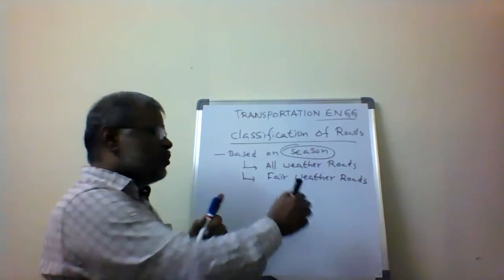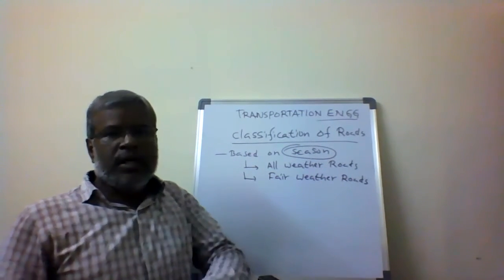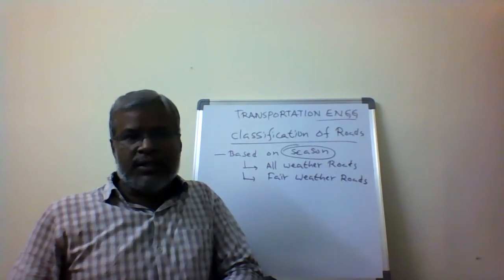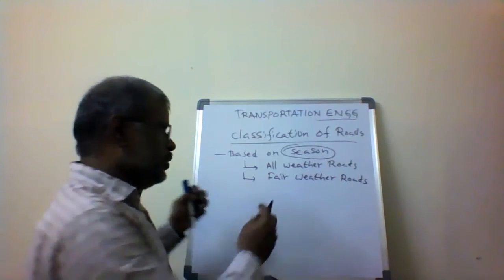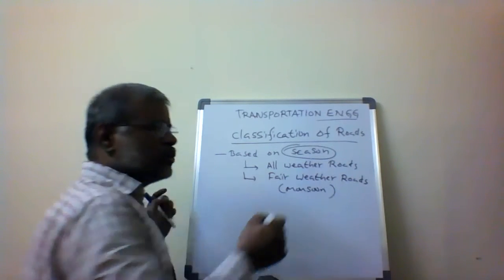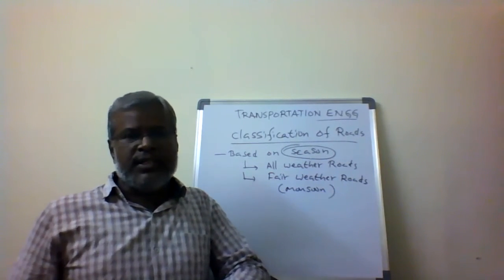Then the other one is called the fair weather road. Here the road gives services in all seasons except in the monsoon period, that is, the rainy season.